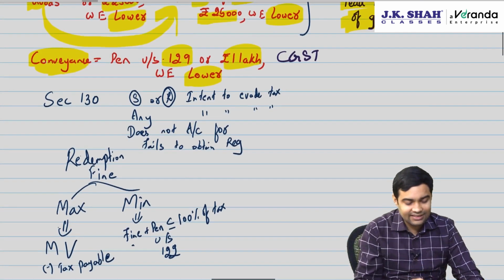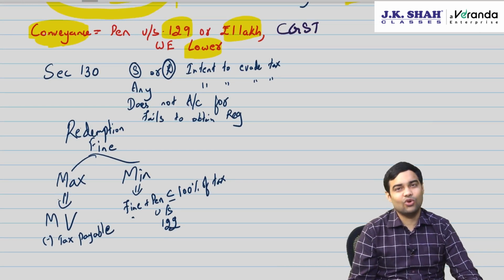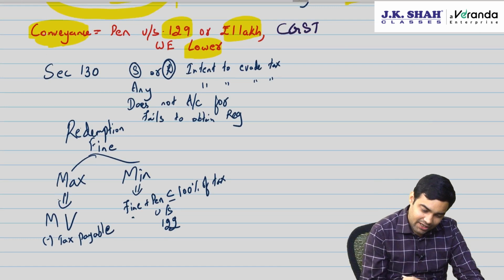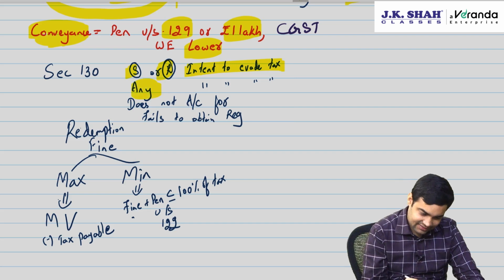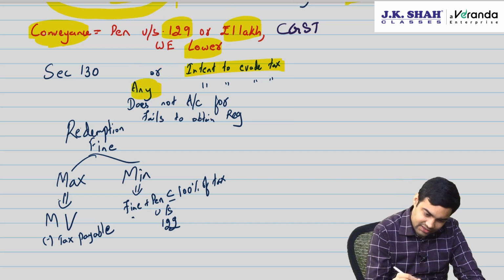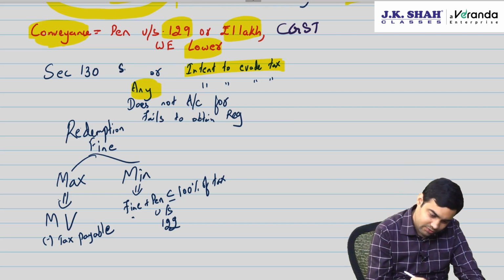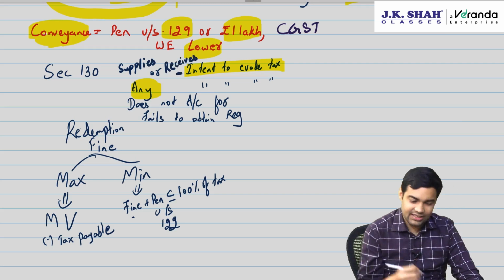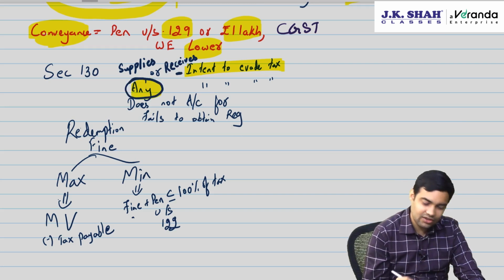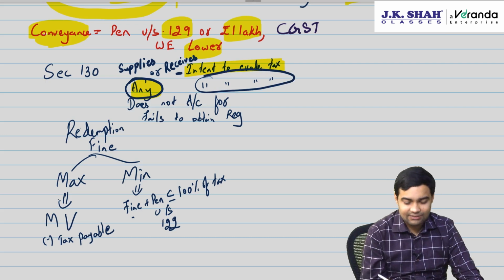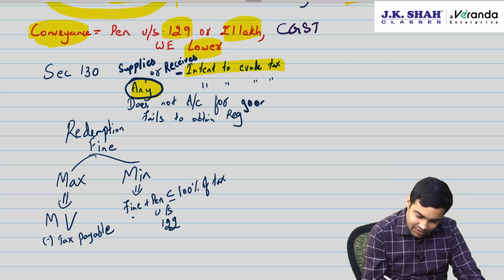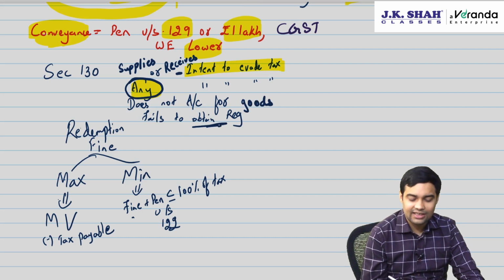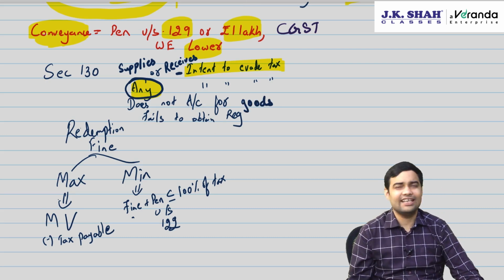Okay. Section 130 deals with confiscation. Confiscation in 4 crimes. 1. Supplier or recipient supplies or receives goods or services with an intention to evade tax, or any other provision contravened with an intention to evade tax, does not account for the goods, and last one, fails to obtain registration with an intent to evade tax.